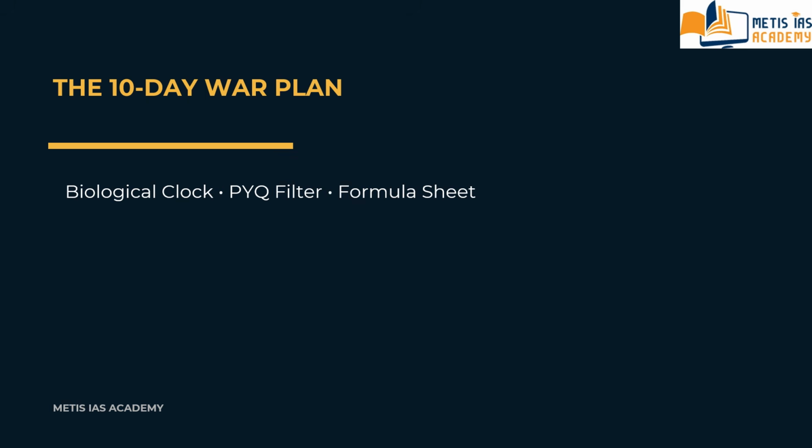And one more thing we have to address in this session, that is the 10-day war plan.